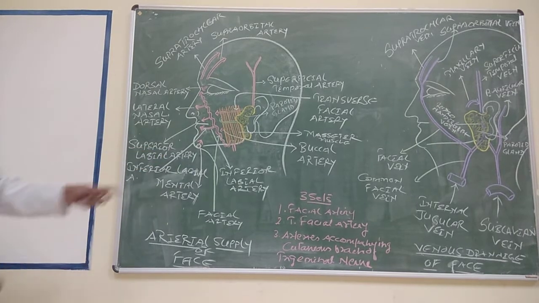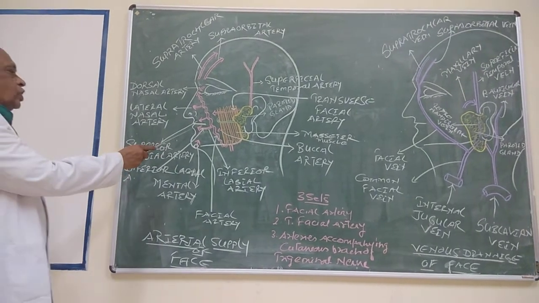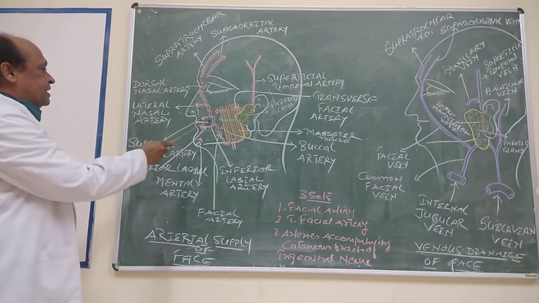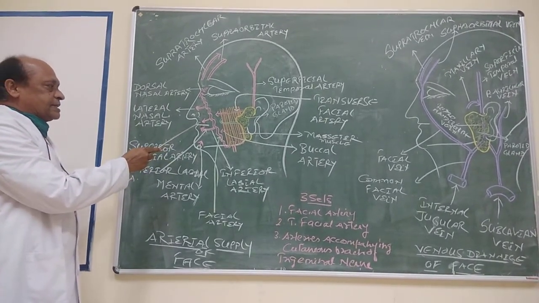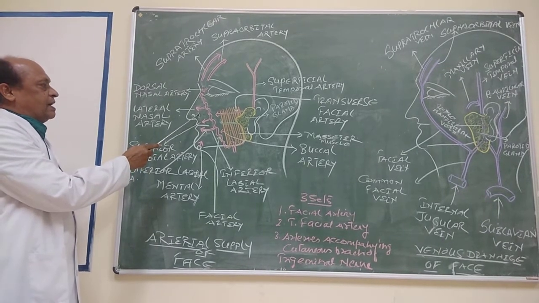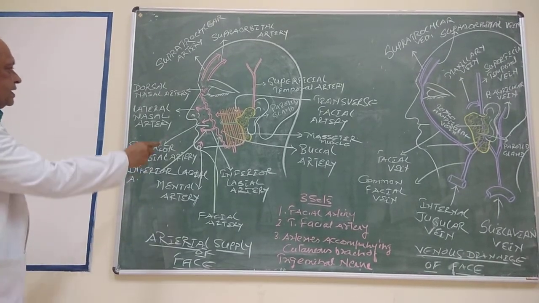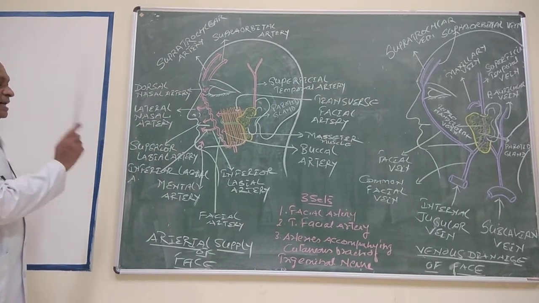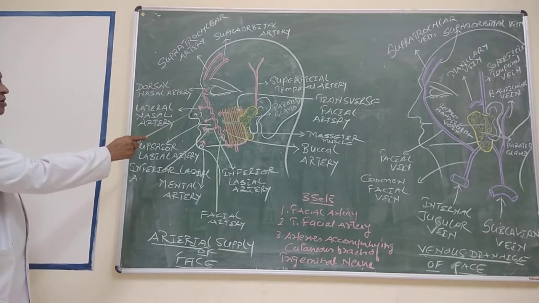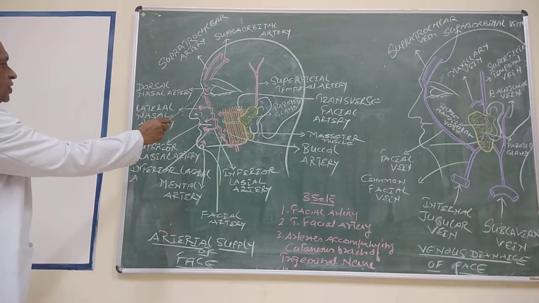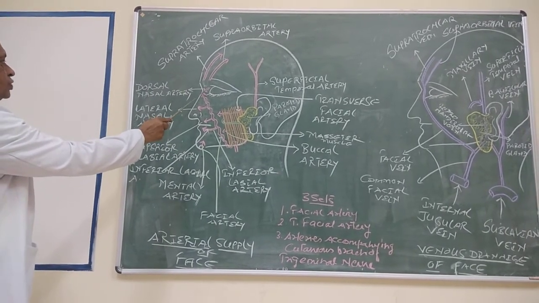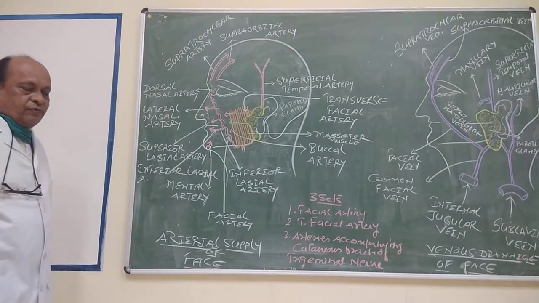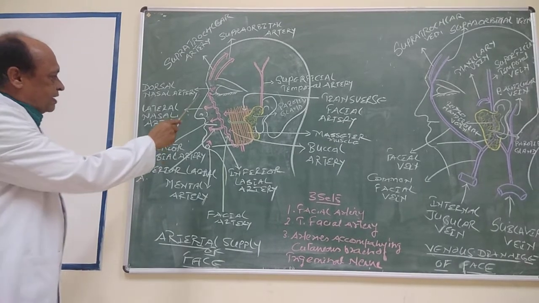Inferior labial artery. The name itself indicates it supplies the lower lip. Now another branch is the superior labial artery. As the name indicates, it supplies the upper lip as well as the ala of the nose. The third branch arising from the facial artery is the lateral nasal artery. It supplies the dorsum of the nose, and as we know, this artery terminates by joining the dorsal nasal artery at the medial angle of the eye.